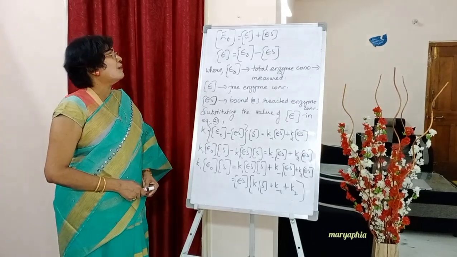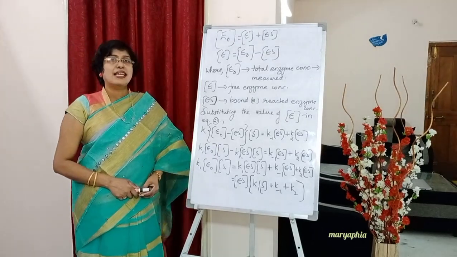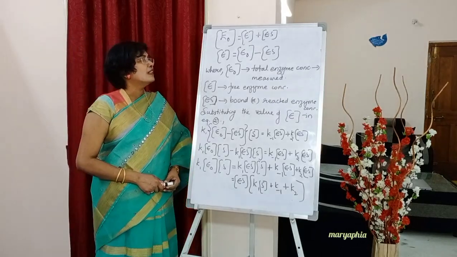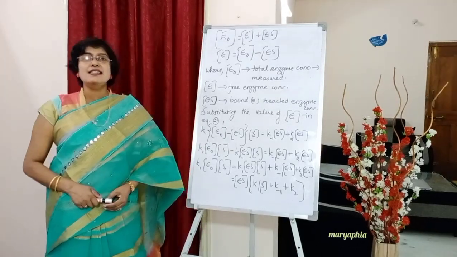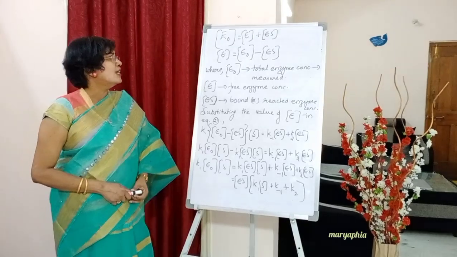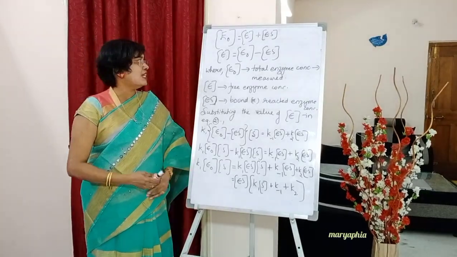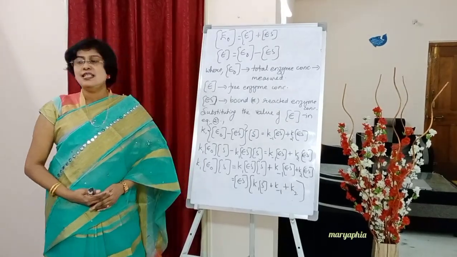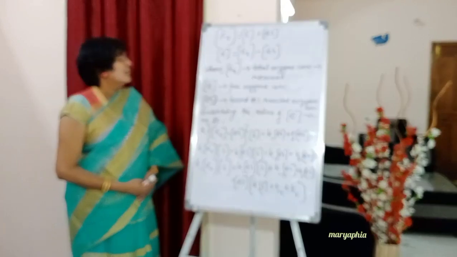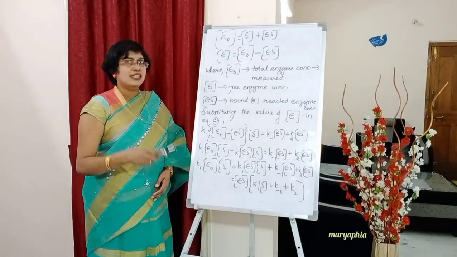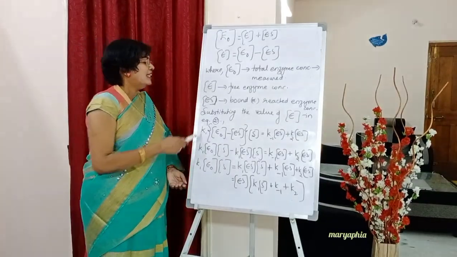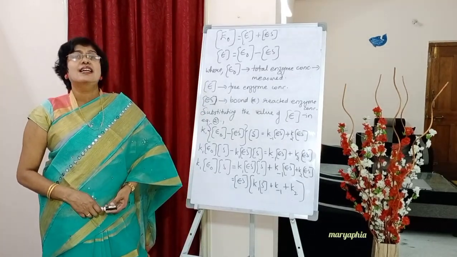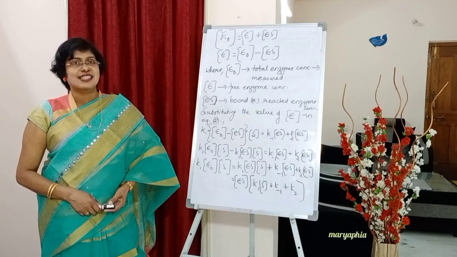So from the enzyme conservation equation we can determine the free enzyme concentration. For your information, E naught concentration is the total enzyme concentration which can be measured, E concentration is the free enzyme concentration, and ES concentration is the bound enzyme concentration or the reactive enzyme concentration.